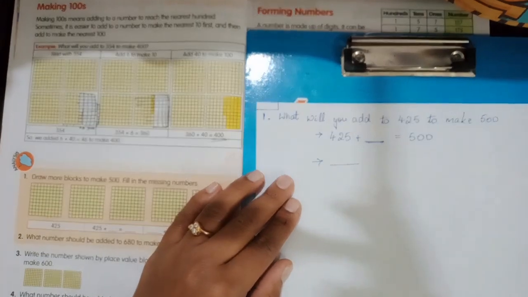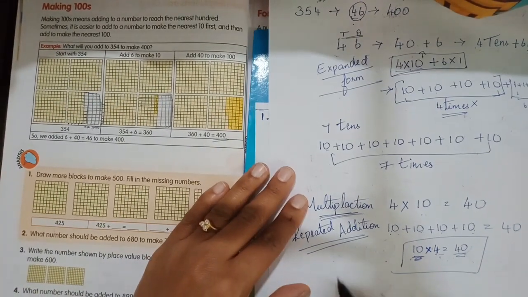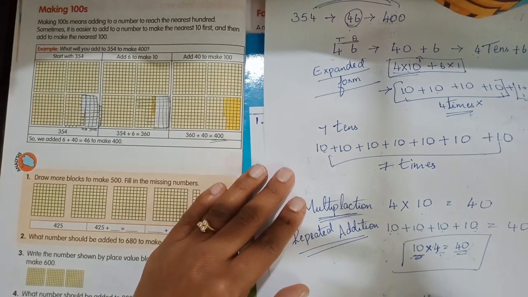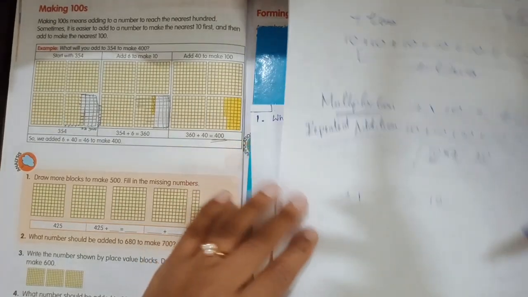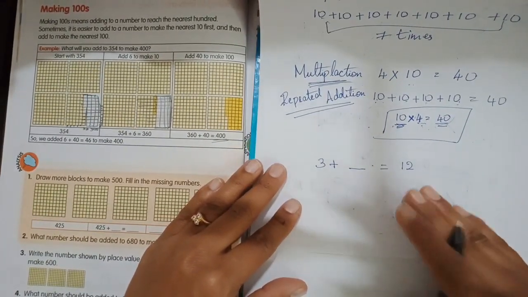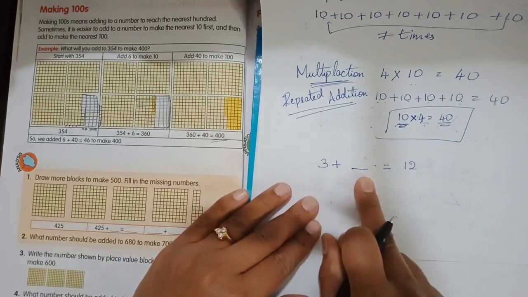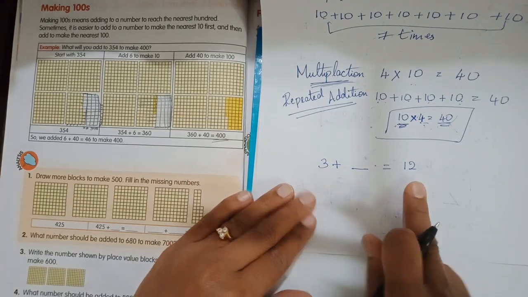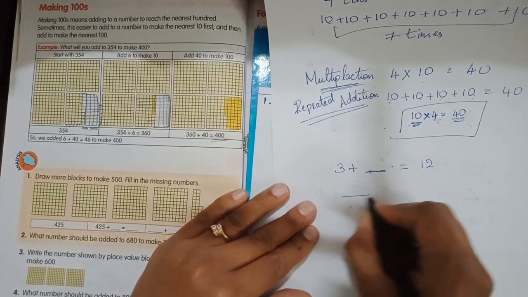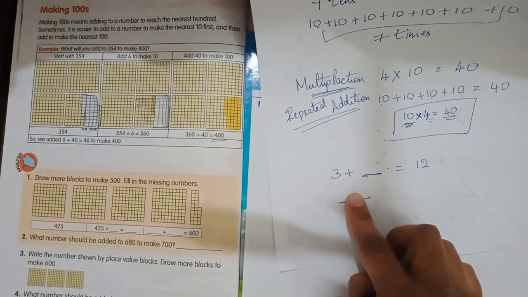I will tell you one more rule of that. So for example, 3 plus dash is equal to 12. Can you see, children? Don't write this. Wait for a while and just look here. 3 plus dash is equal to 12. So what do I have to do? Let this dash remain here itself because we have to find out what number comes here.